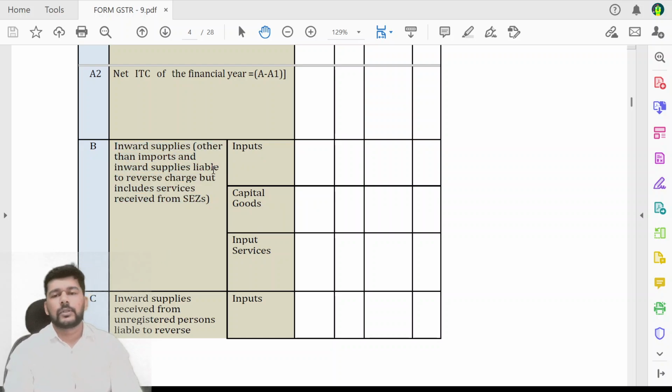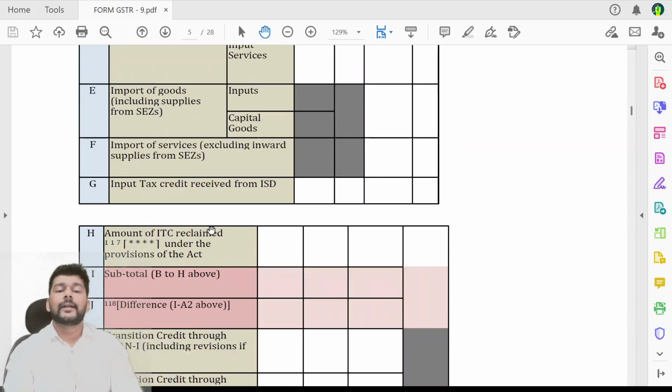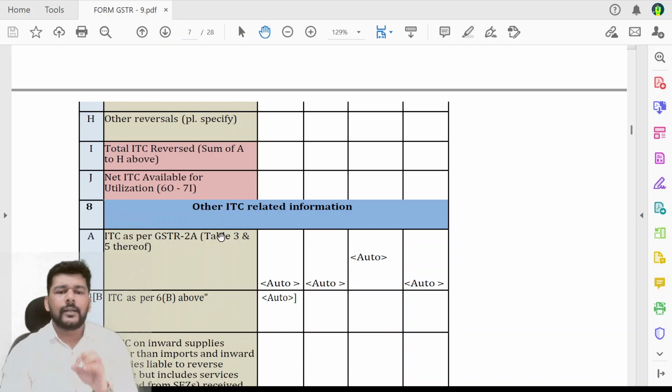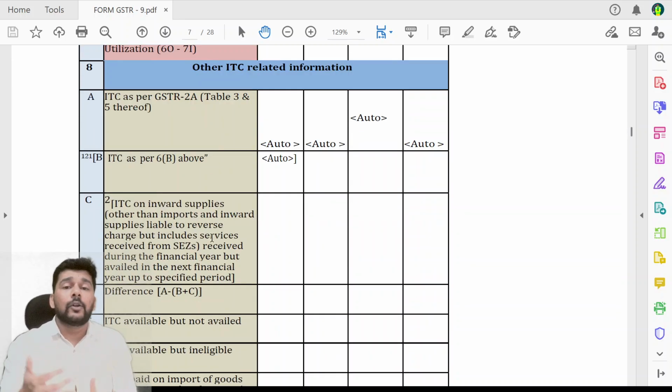This includes input services, capital goods, everything that you have paid under forward charge, and only that credit will be considered here. Friends, just to make the point: what table 8 has been filtered and improved to do is purely compare the ITC of purchases made during the year with the forward charge purchases that you have seen in 2B as well as over here.